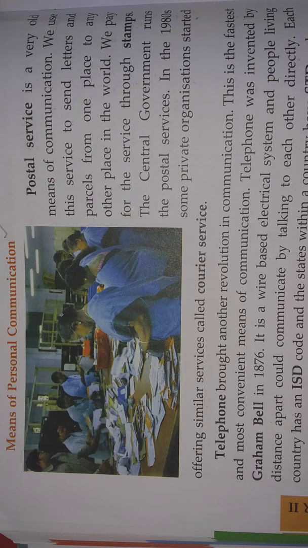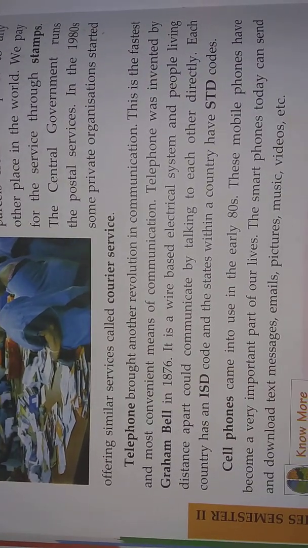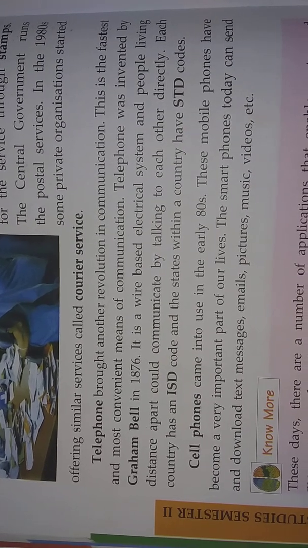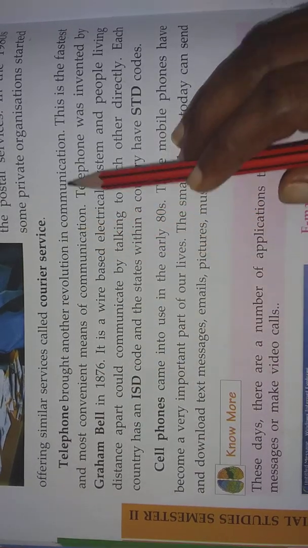Who runs it, children? The central government. In the 1980s, some private organizations started offering a similar service called courier service. You know courier service. If you want to send any parcel, books or clothes to other places, you can courier them and send them.